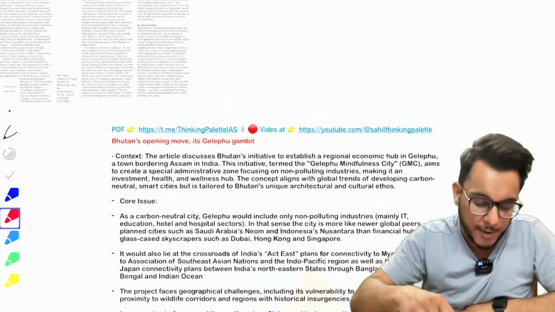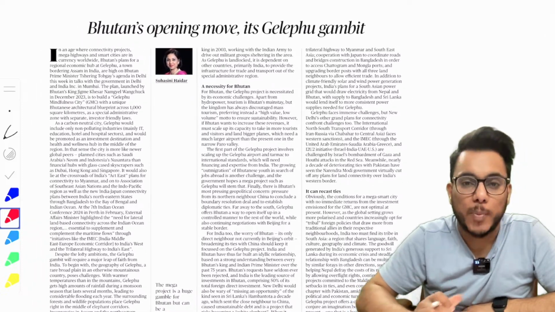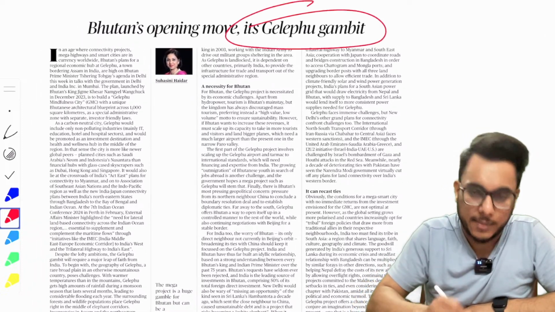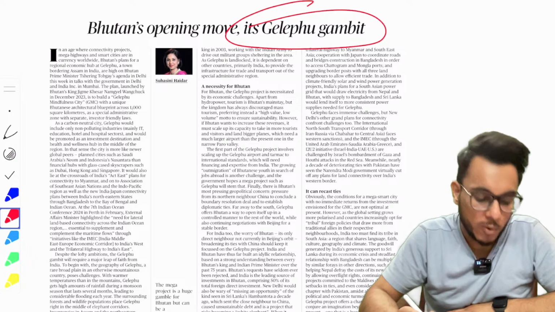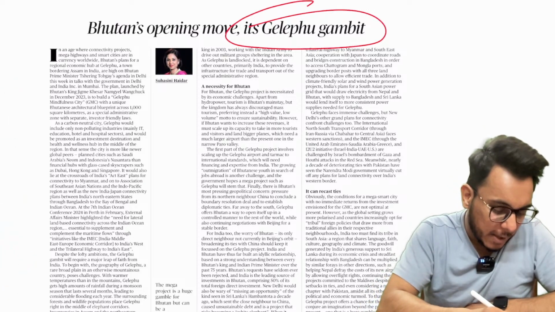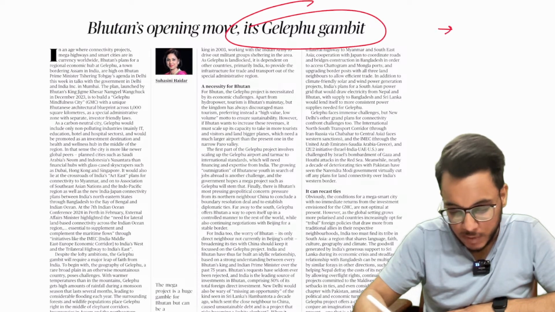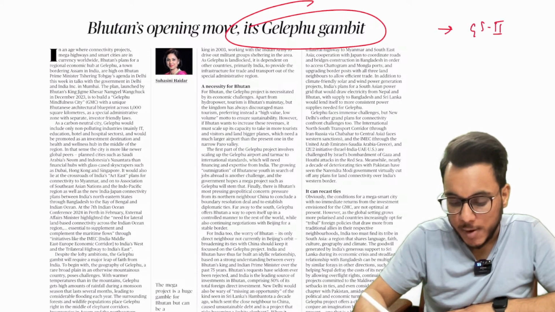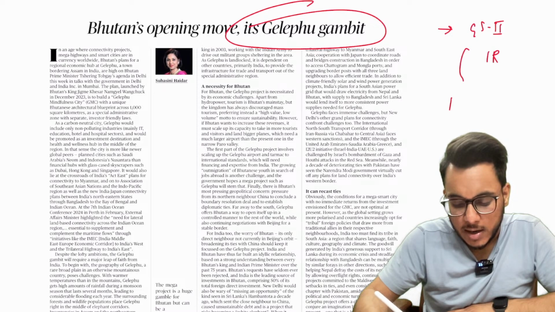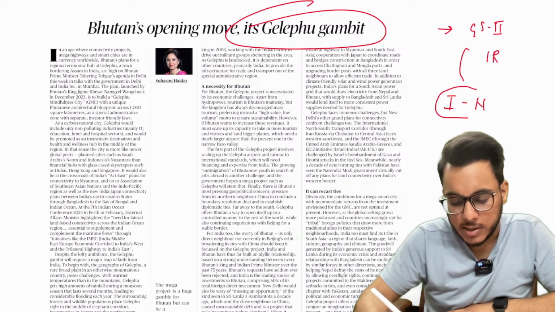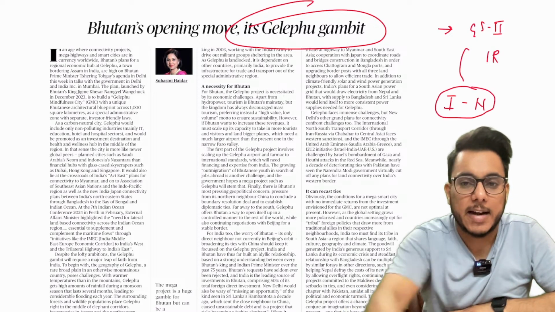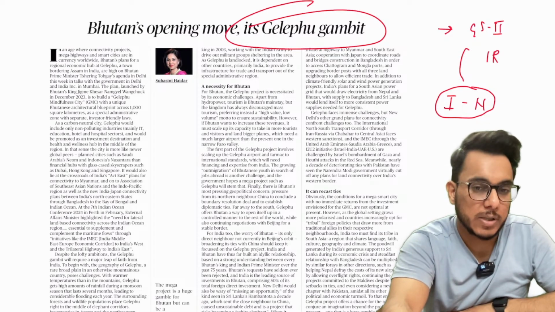And now moving on, let's discuss the next article: Bhutan's opening move, its Gelephu Gambit. Now, this particular article, guys, will first of all be important for our GS paper number 2, international relations, India and neighborhood relations. Within India and neighborhood, India-Bhutan, we are going to see this.